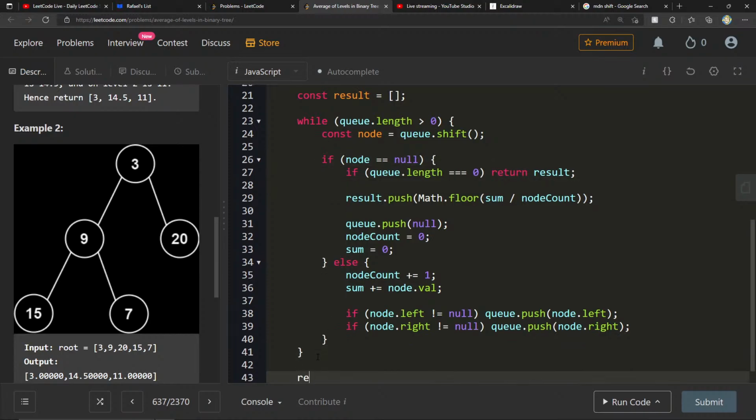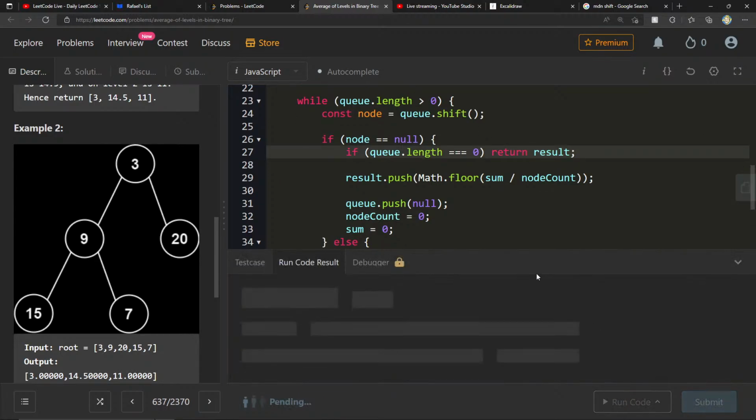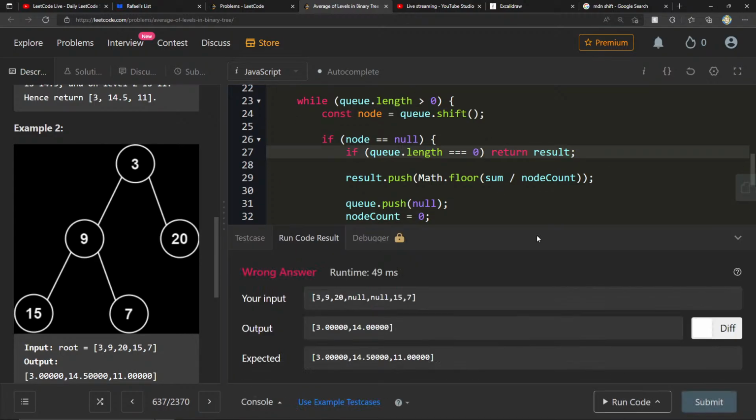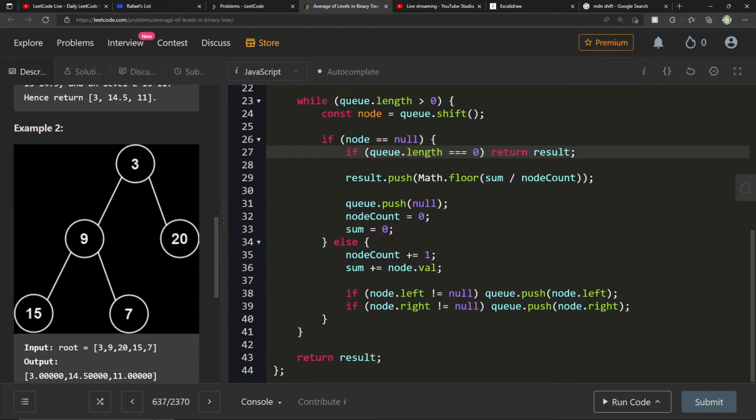Again, in the bottom here, I'll also return result, although I suspect this one should always return. At some point, it's going to be empty. But let's go ahead and run this. Okay, so there's a couple things that we missed here. We missed this last one here. Okay, so let's check this last one.